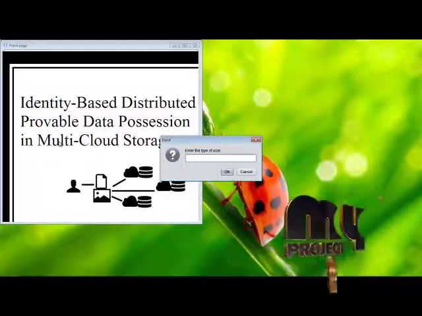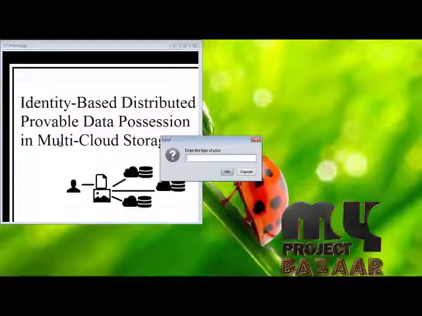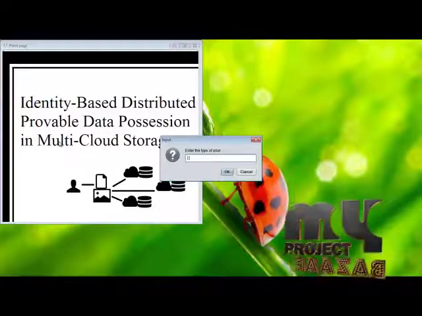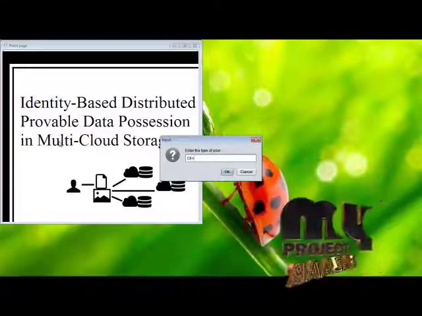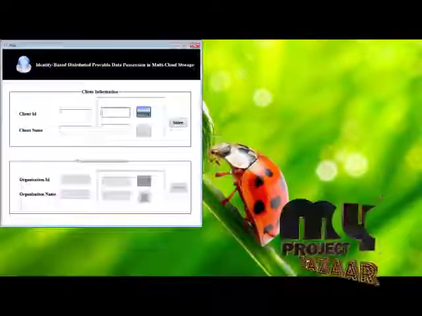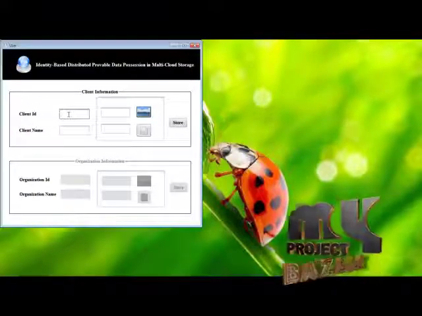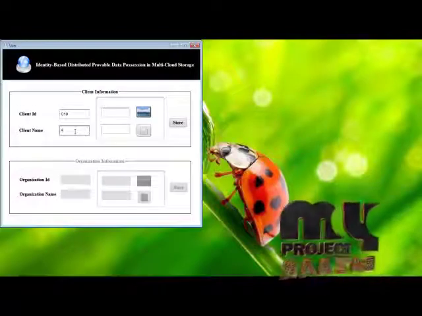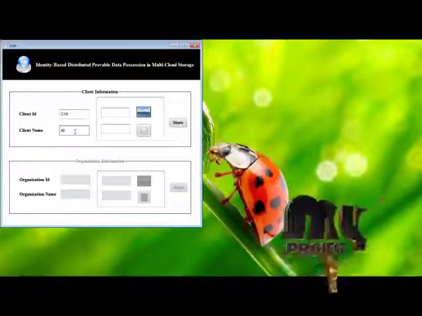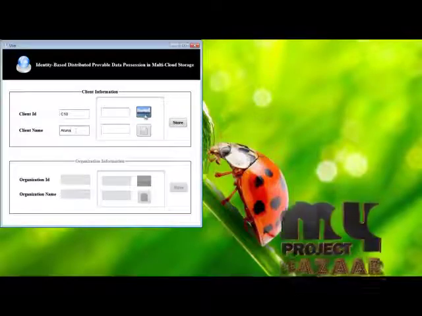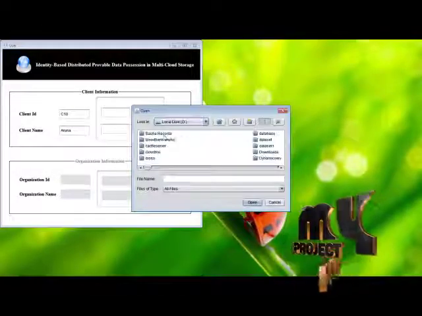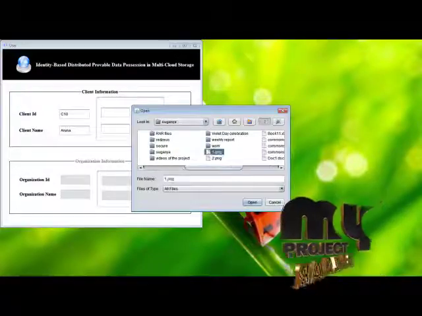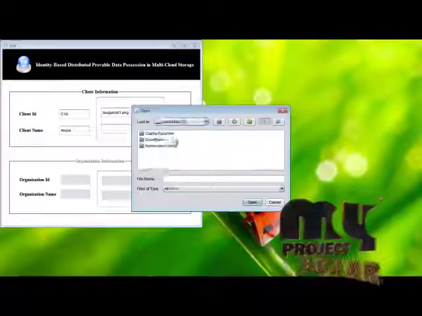Next, here we enter the type of the user. First of all, it requires the type of the user. The user may be a client or an organization. Here, the type of the user is a client. Here, the client details should be entered: the client name, then select the file which they want to upload to the cloud. Select the text file.